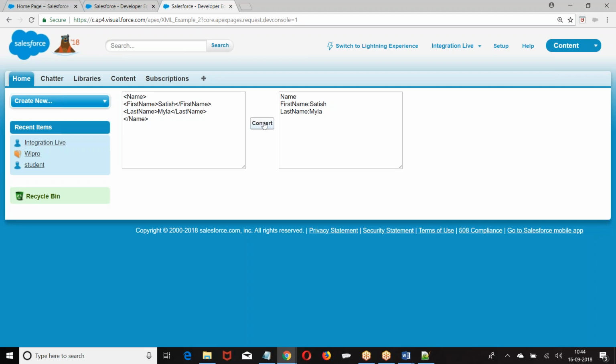Or else I have a web service. Now I am also one of the vendors in Amazon. Whatever the product I want to sell, Amazon will make a request. Satish, any new updates on your products? Then I will be sending my data in the form of XML. That XML they will take, upload in Amazon as a product list. Are you clear about this? Clear? So, right, boss. So if you want to send or receive, it should be in the form of JSON or XML. Now the major point here is people need to understand